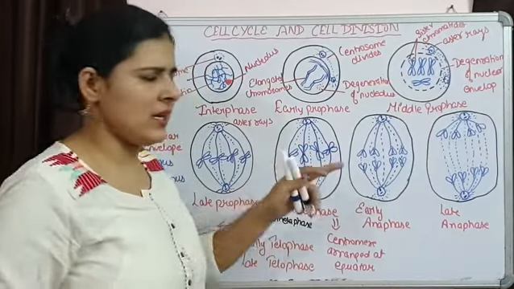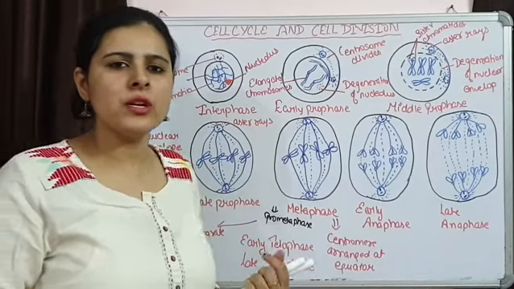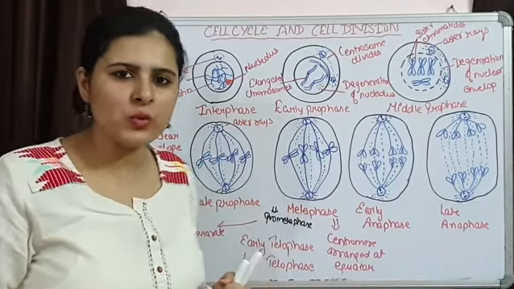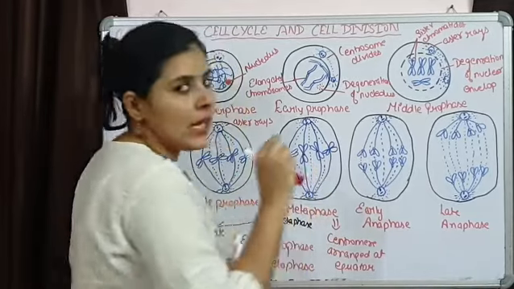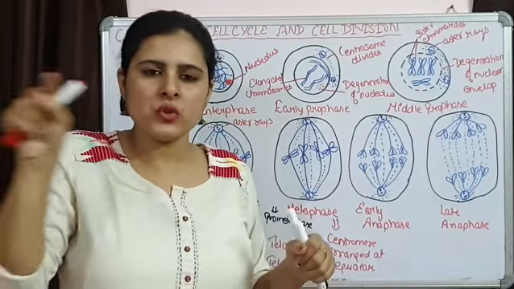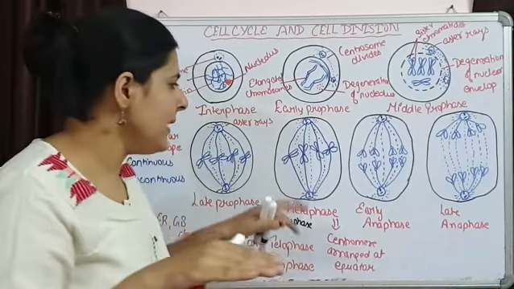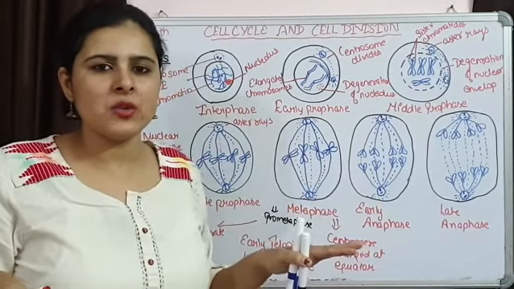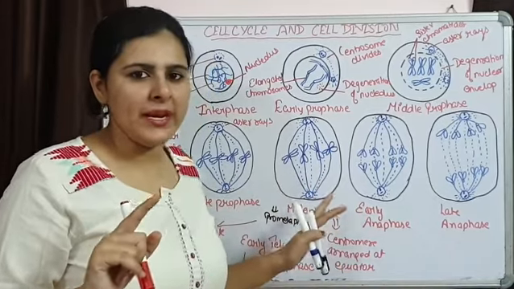जो chromatids हैं, they are moving differently depending upon कि chromosome की length कितनी है. We know that all the chromosomes are not of the same size. Some are small size chromosomes, some are big size chromosomes. So the chromatids are arranged differently, but centromeres are going to lie on the equatorial line. Because of the arrangement of these centromeres on the equatorial line, they are forming an equatorial plate, and this process of arranging the chromosomes at the equatorial plate is known as congregation. So that is happening, and that is important in metaphase.